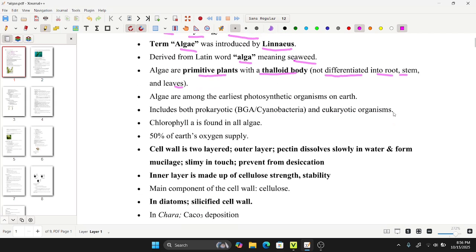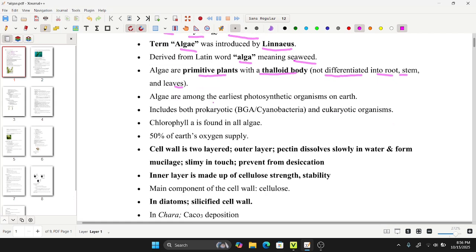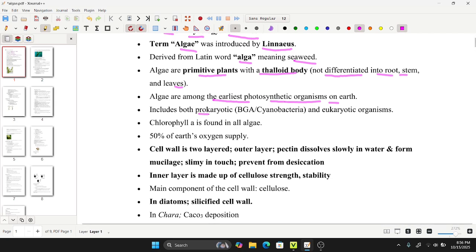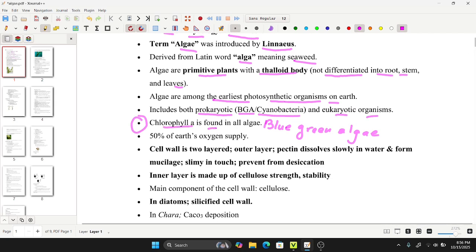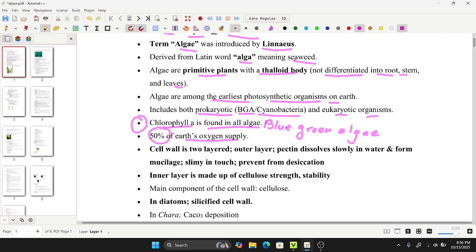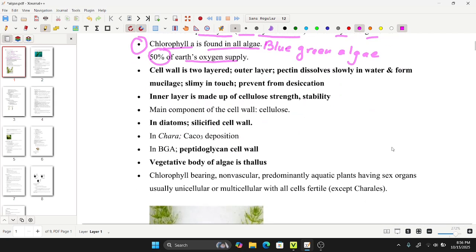Likewise, they are also known to be the earliest photosynthetic organisms on earth. They include both prokaryotic organisms, that is cyanobacteria or blue-green algae, and eukaryotic organisms. One universal thing is that chlorophyll A is found in all algae. Also, 50% of Earth's oxygen supply is produced by algae.